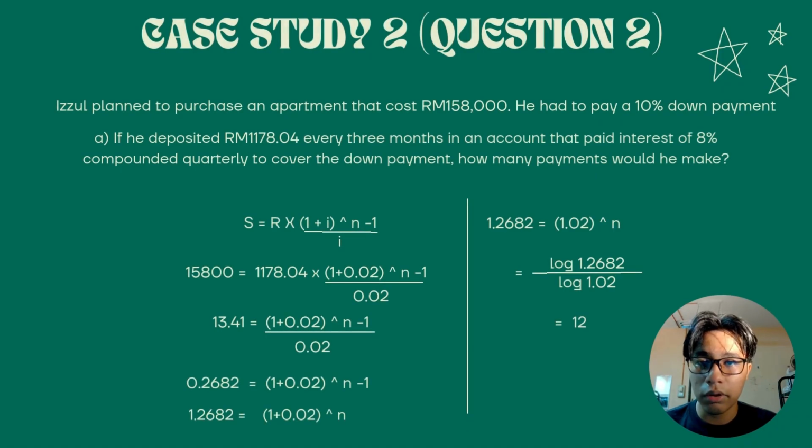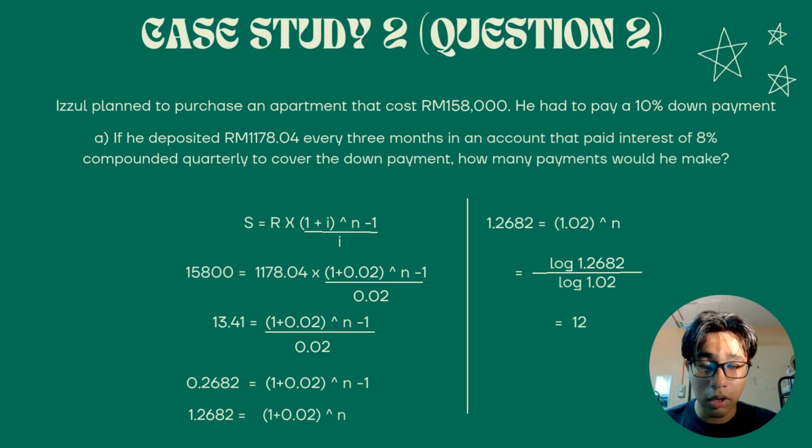If he deposits 1,178 ringgit every 3 months in an account that pays interest of 8% compounded quarterly to cover the down payment, how many payments will he make? So we can use the future value method, which is S equals R times ((1 plus i) to the power of n minus 1) divided by i. Then we can put in the numbers: 50,800 equals 1,178 times ((1 plus 0.02) to the power of n minus 1) divided by 0.02.